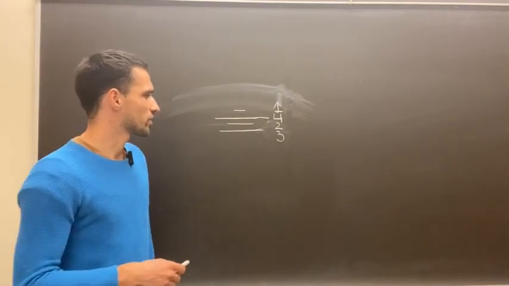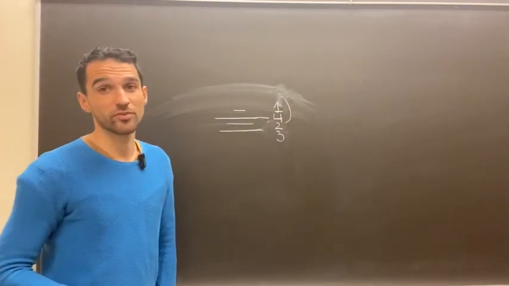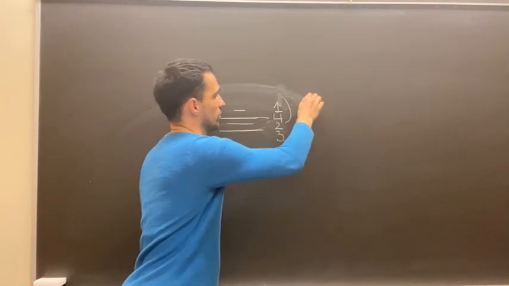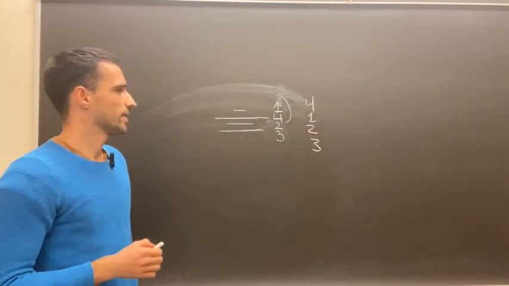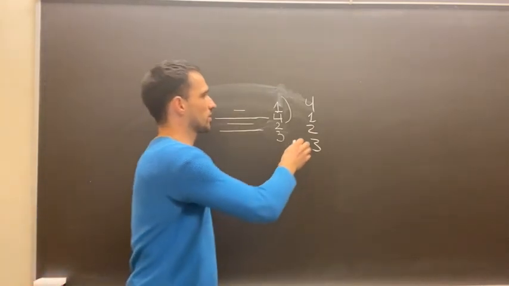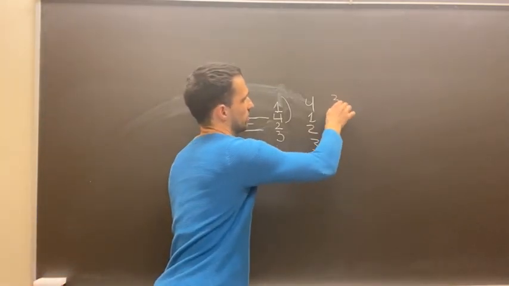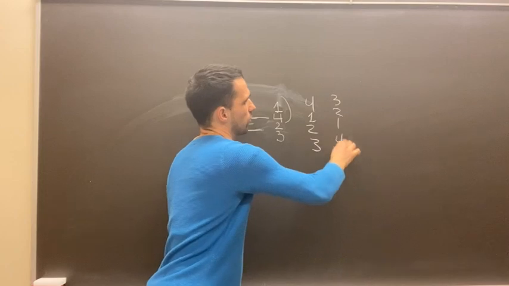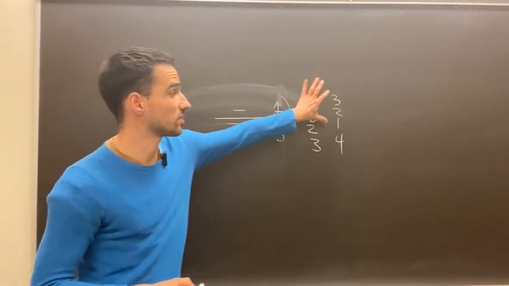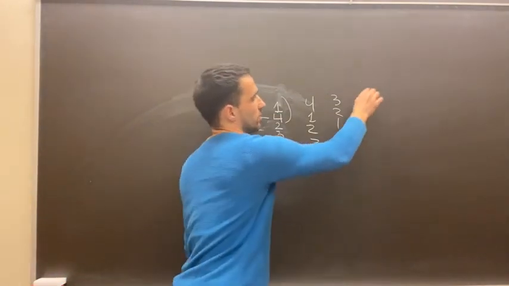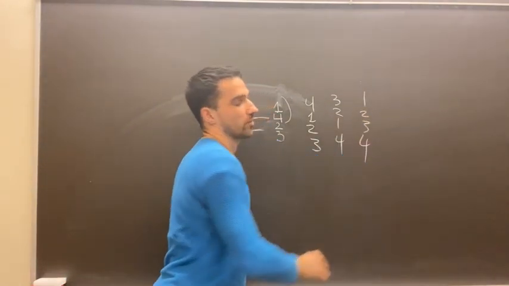So we first flipped this prefix to get 4, 1, 2, 3, and then we flipped everything to get 3, 2, 1, 4, and then we just flipped the first 3 elements, this prefix, right, to get 1, 2, 3, 4.